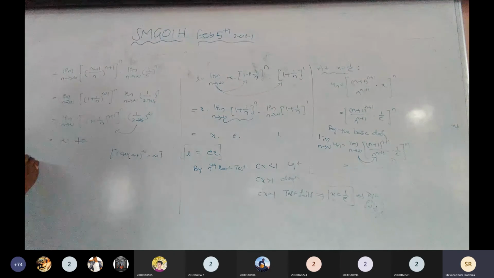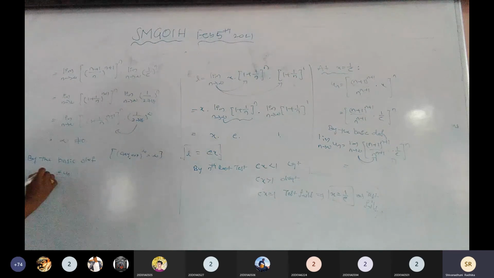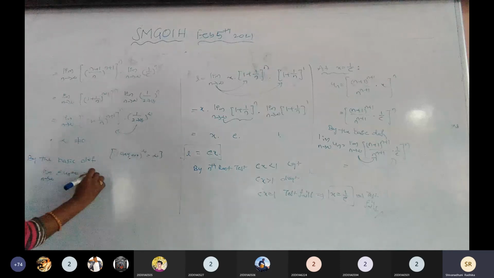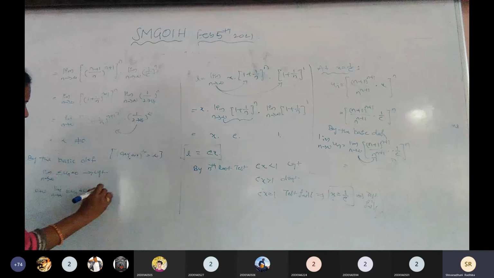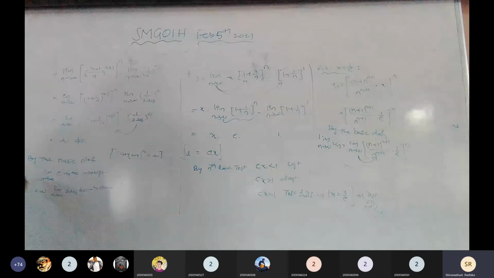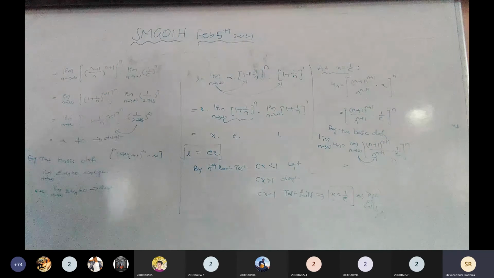By the basic definitions, if limit n tends to infinity of u_n equals 0, the series is convergent. Otherwise, if limit n tends to infinity of u_n is not equal to 0, it is divergent. These are the basic definitions. Now this is not equal to 0, so which case is it here? Divergent, by the basic definitions. Is it clear to all of you?